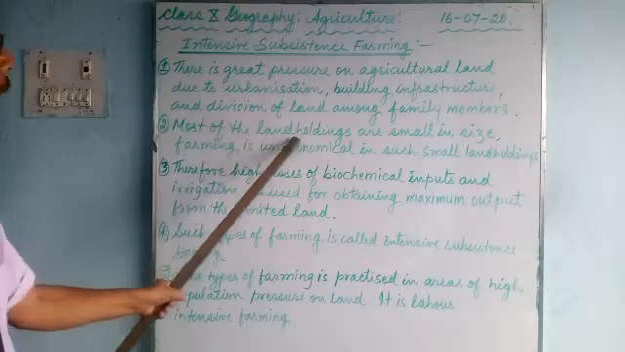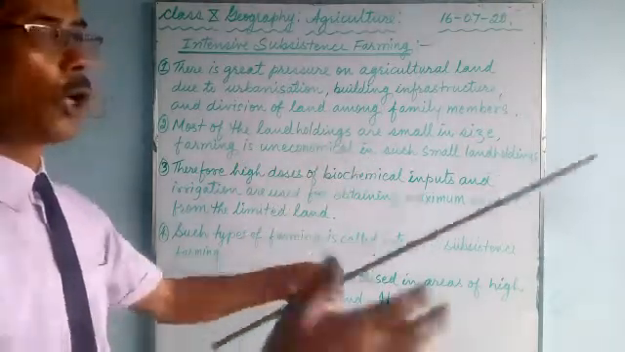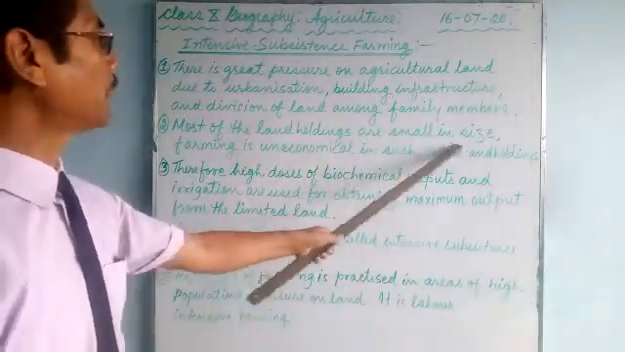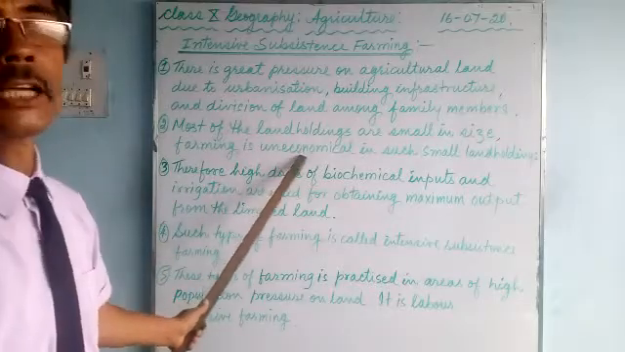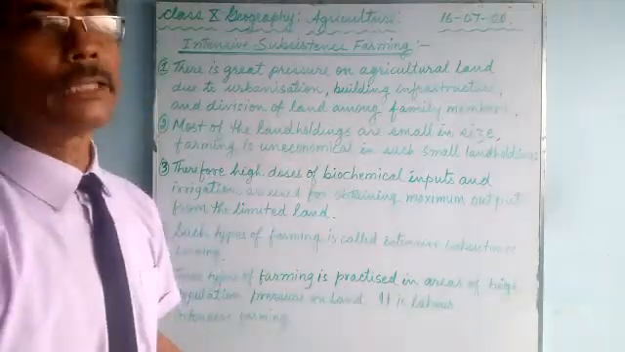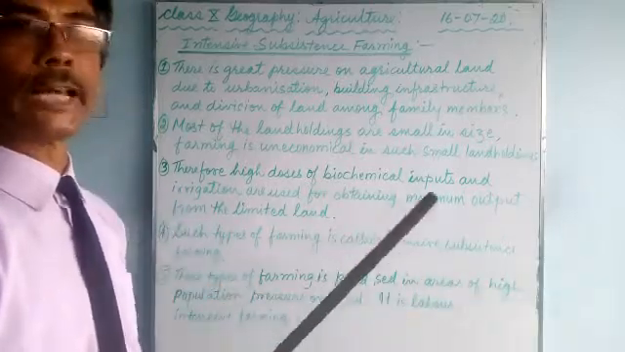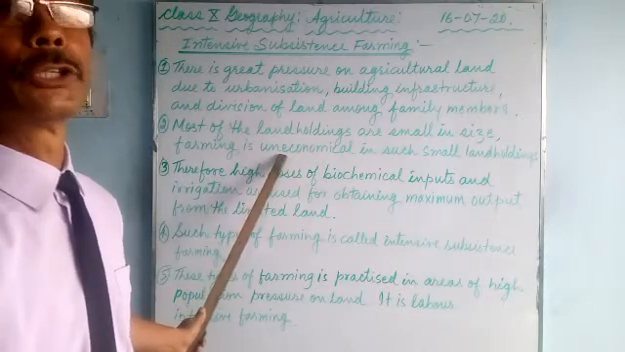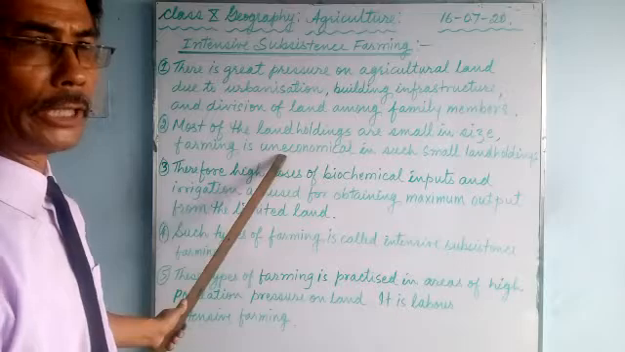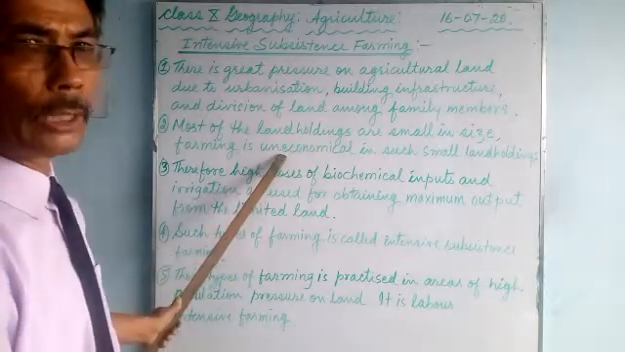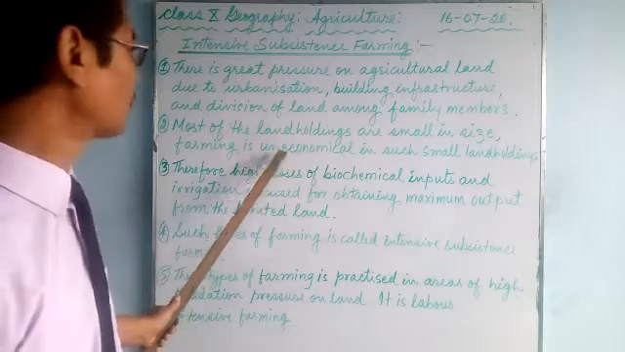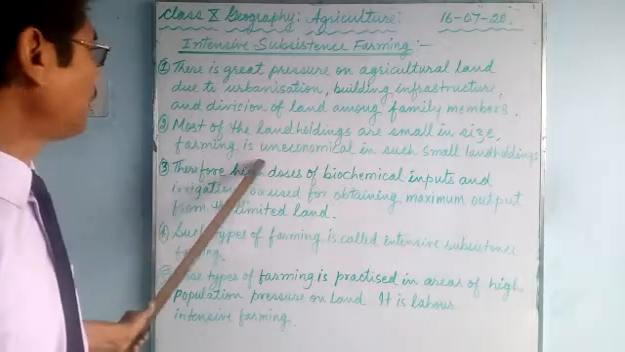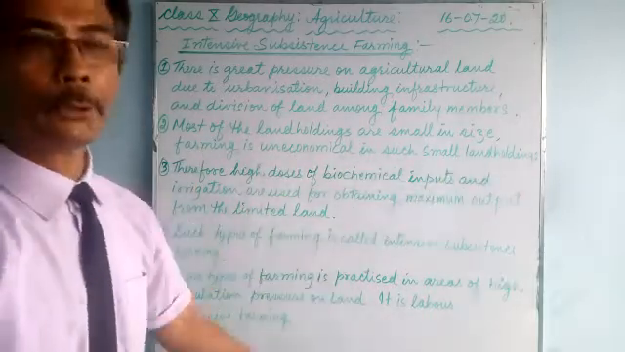Number two, most of the land holdings are small, because as the land has been divided among the family members, they are small in size, and farming is uneconomical. Input is more, output is less. It does not give good return because the land is so small. You have to invest more and the output or the result will be less. So in such small land holdings, farming is uneconomical.